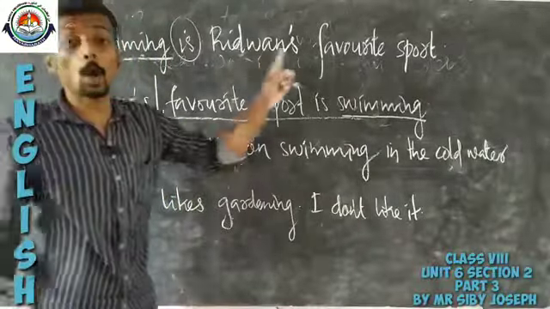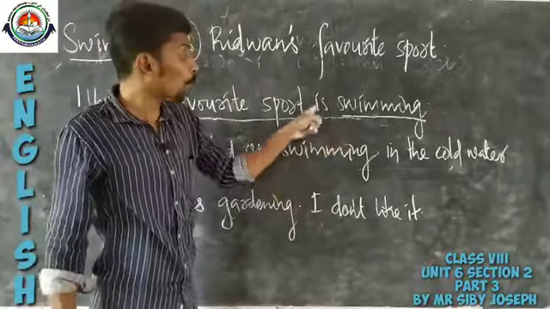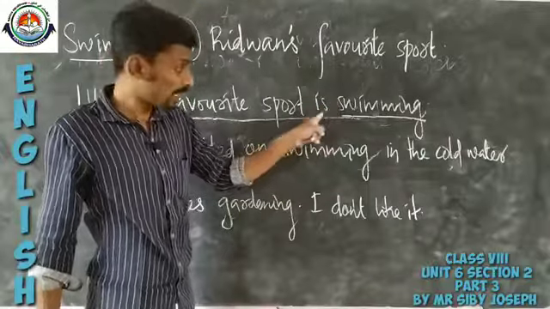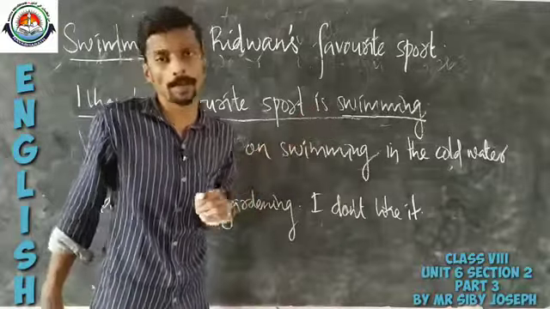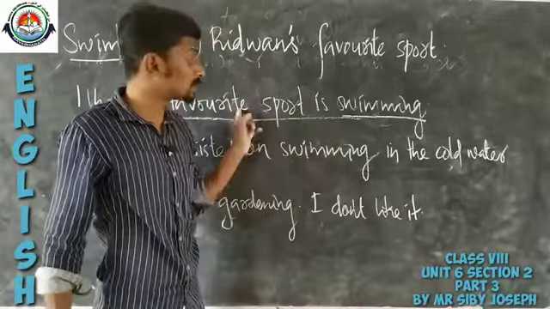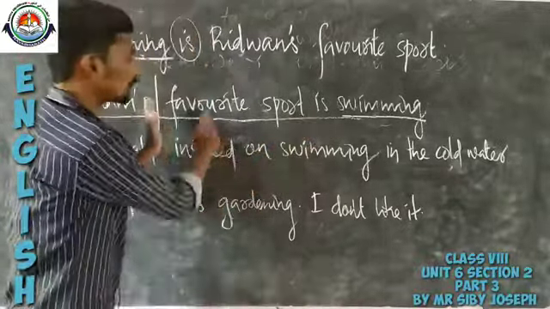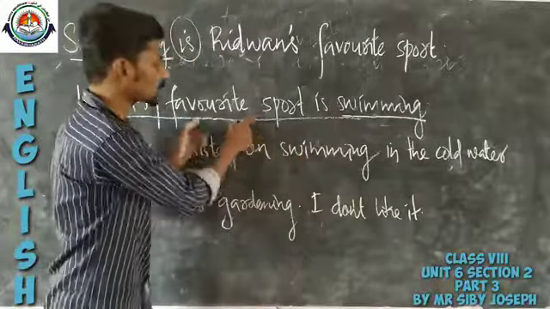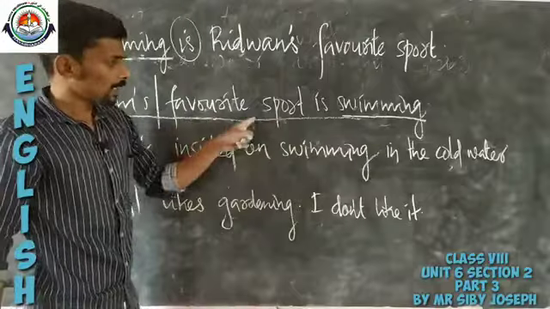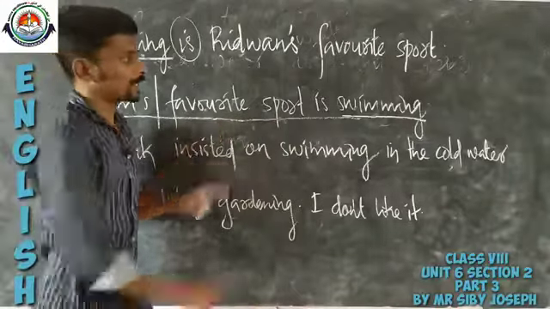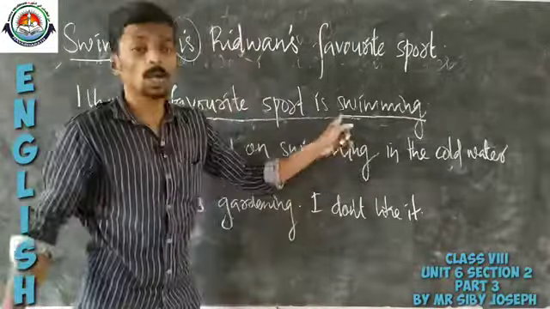And the object in a predicate is known as a complement. So favorite sport is swimming is the predicate part in this sentence, and in this predicate part, swimming is used as an object.